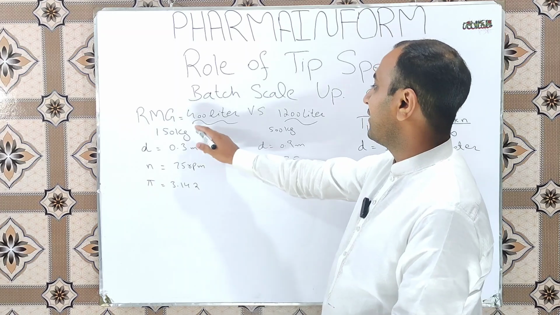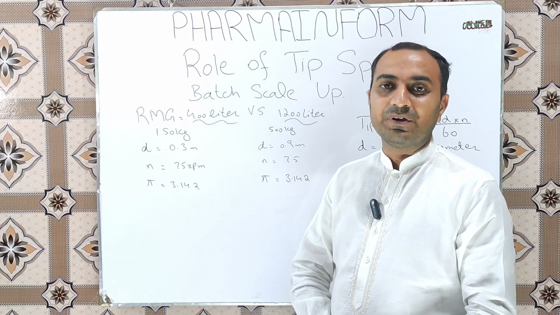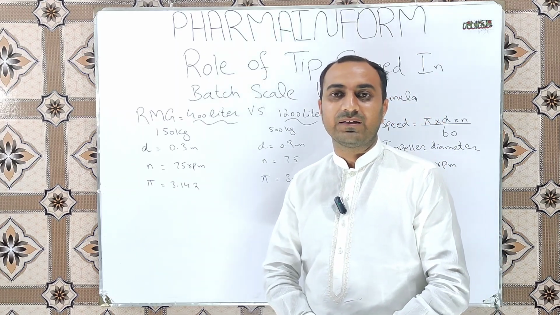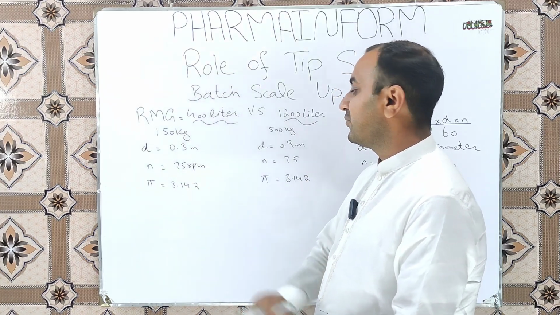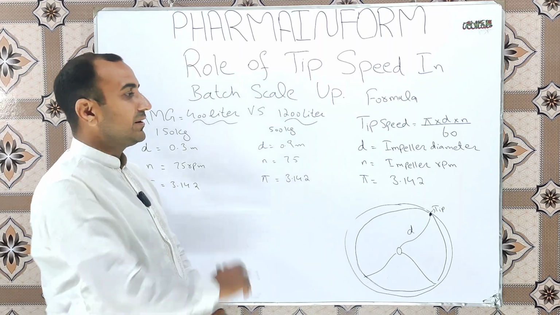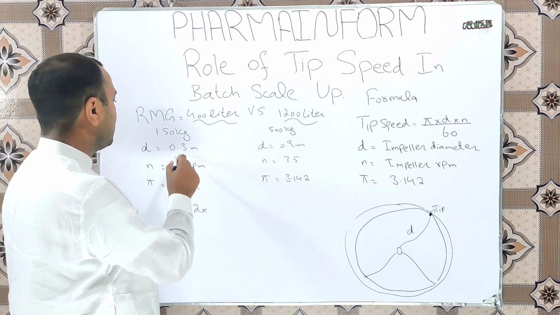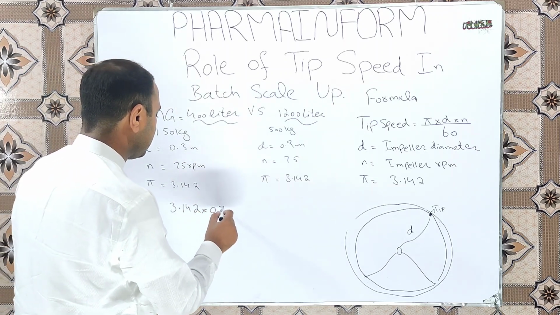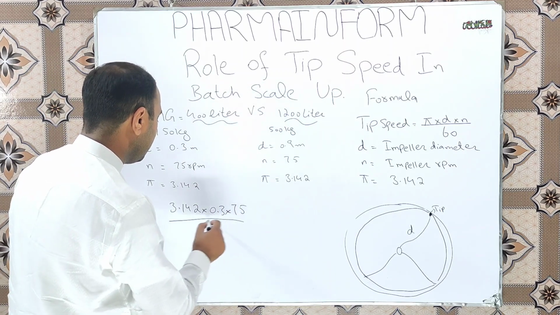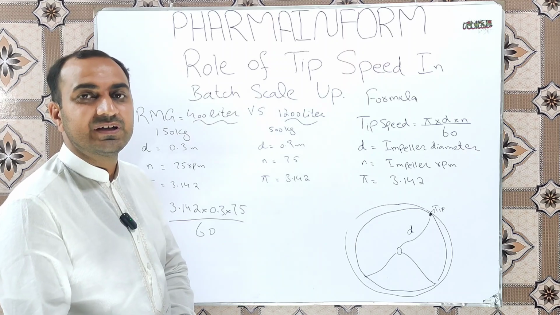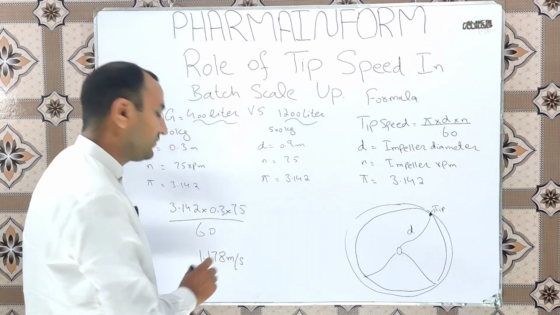Our values for the 400 liter rapid mixing granulator are: d is equal to 0.3 meter, meaning the diameter of the impeller blade is 0.3 meter, the RPM of the impeller is 75, and the pi value is equal to 3.142. Put these values in the formula. Pi is 3.142 into d is 0.3 into n is 75 divided by 60, and after calculation the answer is 1.178 meter per second.